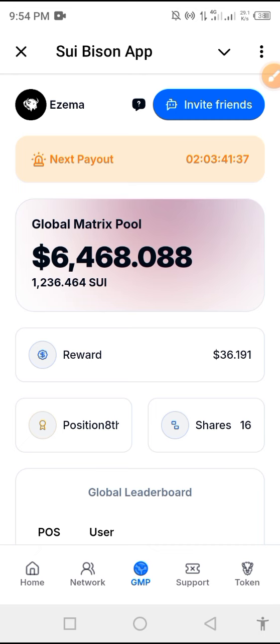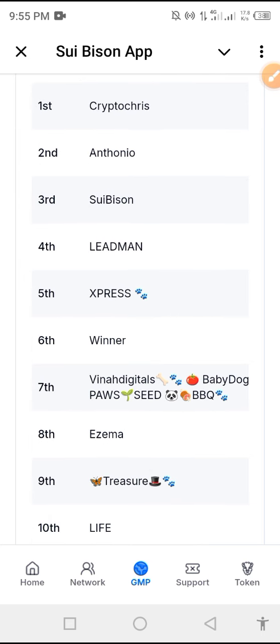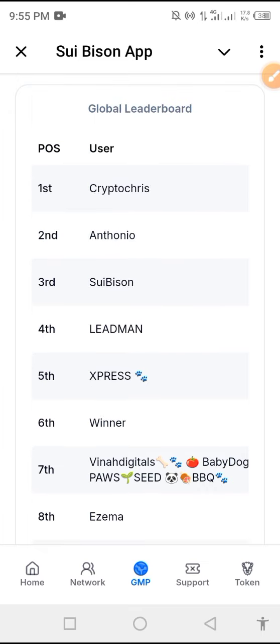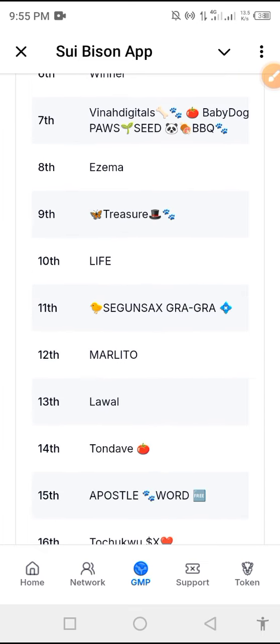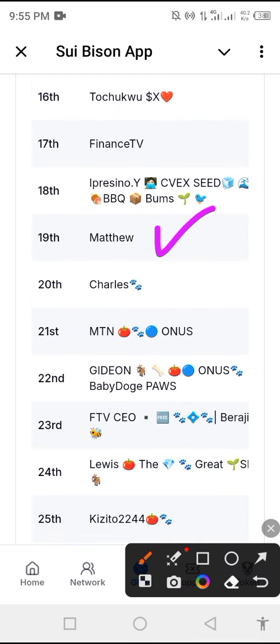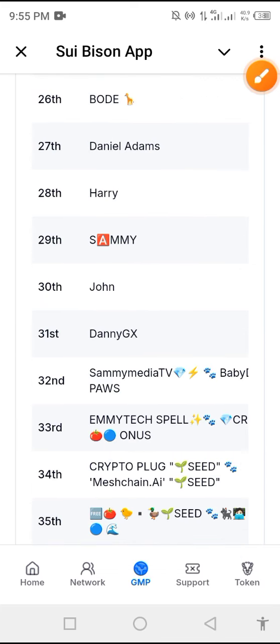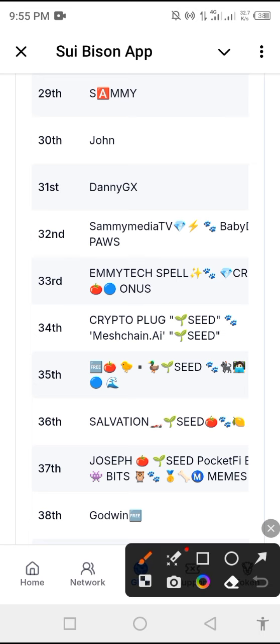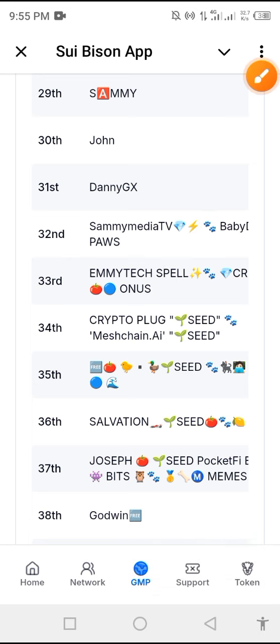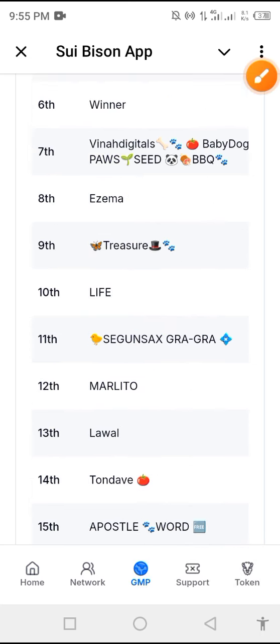If you come to this global matrix pool, I'm going to see so many of my team members, okay? Last week, so many of my team members were ranking above me, and I am happy that they were ranking because they are working very hard, okay? If I go down now, so many of them are here just working so hard. Look at this person, now is in my group, okay? So many of them, last week they did massively well. So many of them in my group are ranking in this global matrix pool, okay?